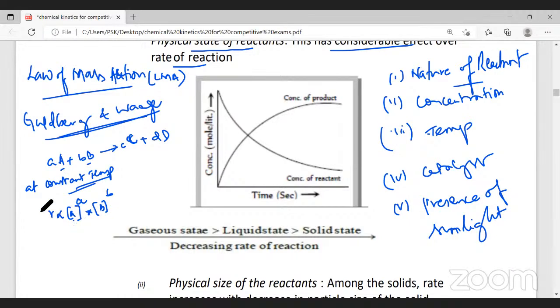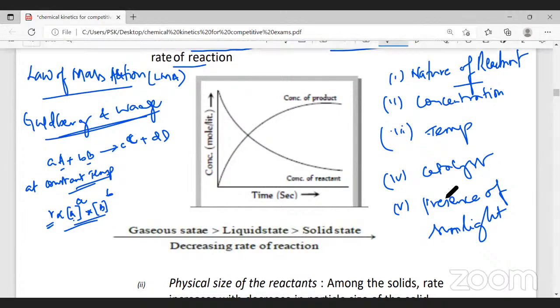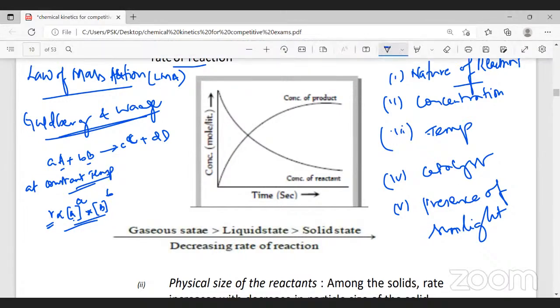So from this law of mass action, we clearly understand that the speed of the reaction depends on the concentration of the reactants. If the concentration of reactants is more, the speed of reaction will be more. This is what I just want you to remember. Now we will discuss each and every factor in detail.